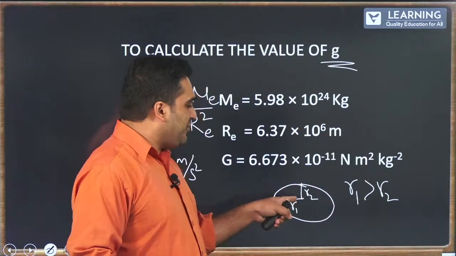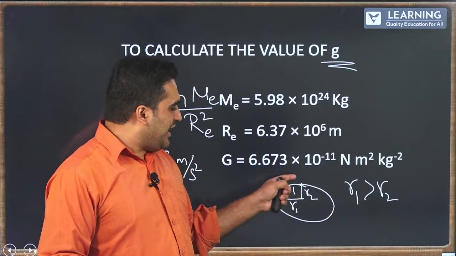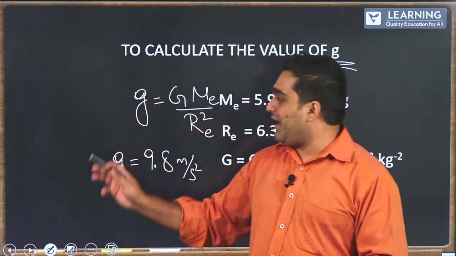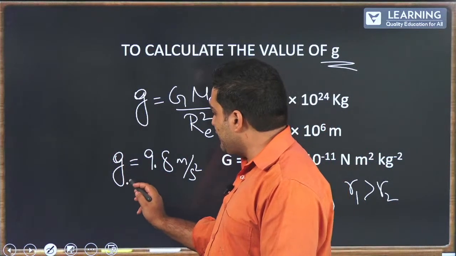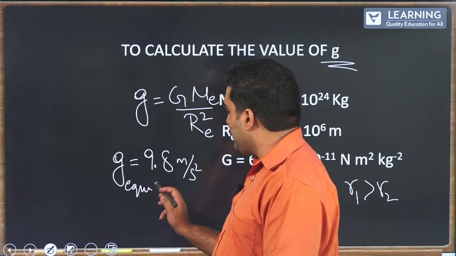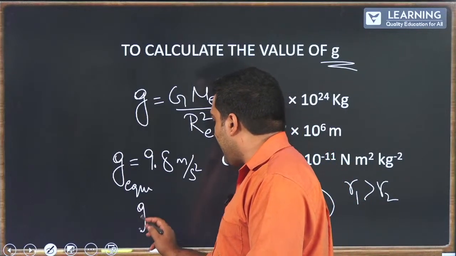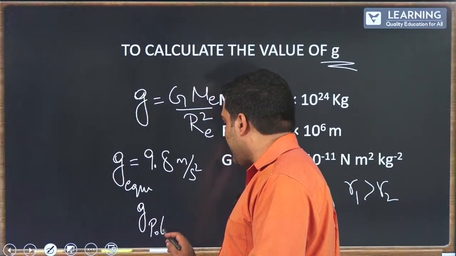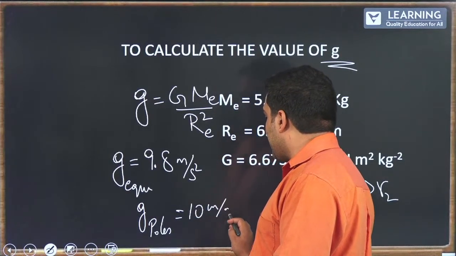So in this case, R2 is smaller. Since R2 is smaller, then what happens to the G value? Increases. Therefore, the G value at the equator is 9.8 meters per second square and the G value at the poles is 10 meters per second square.